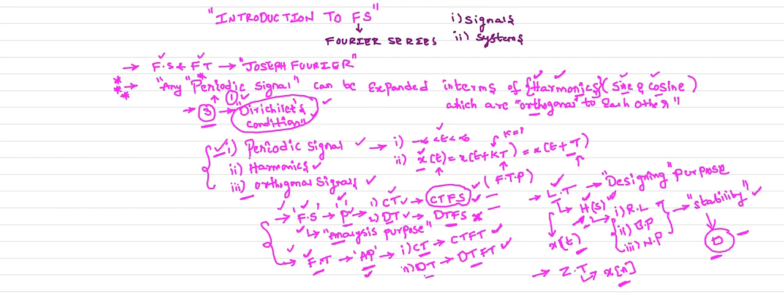Now I already told you the concept of periodic signals. Next, the second one is the concept of harmonics. How can you analyze the concept of harmonics? Harmonics are nothing but your sine and cosine functions. Before discussing the harmonic concept, one should know the concept of frequency. If you want to know harmonics, you must know frequency. What is frequency? Frequency is the number of cycles completed in one second.